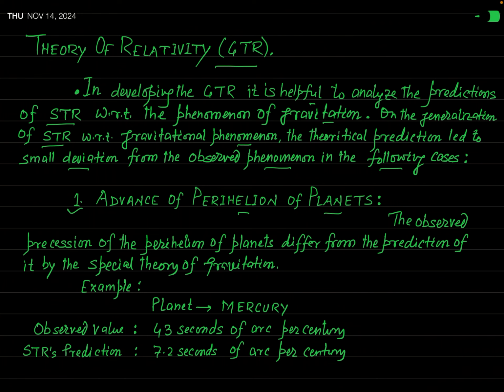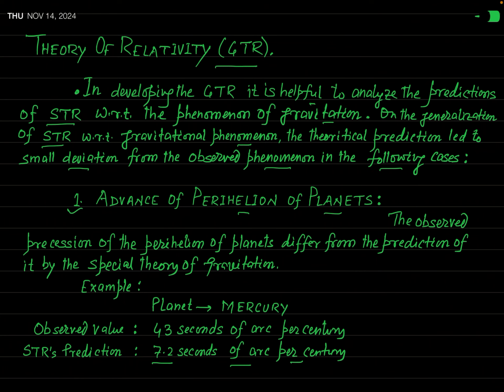It means the result obtained from the special theory of relativity and the observed value do not agree with one another. You can take an example for this purpose. If you talk about the planet Mercury, in accordance with the special theory of relativity, in the case of planet Mercury, the retardation of the perihelion is at the rate of 7.2 seconds of arc per century.